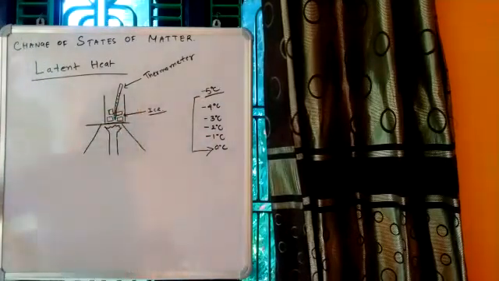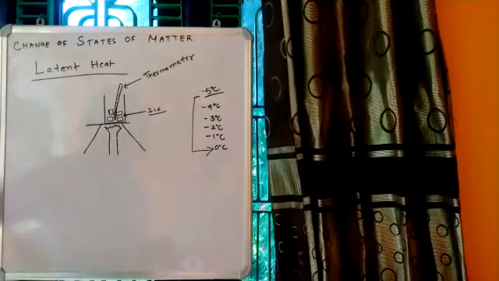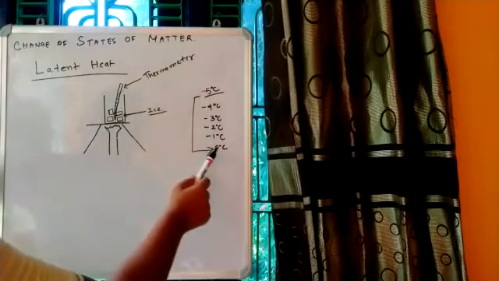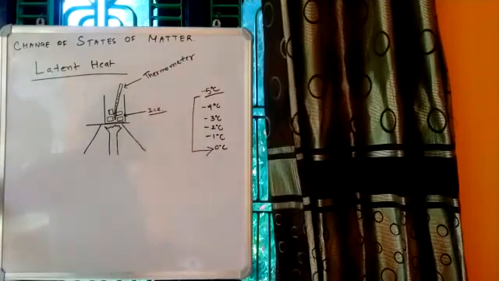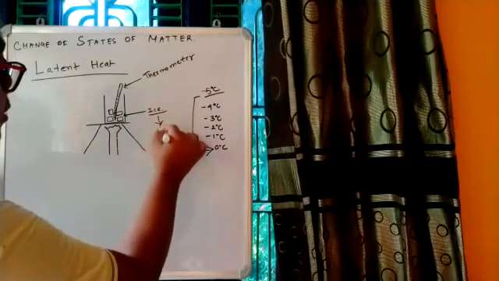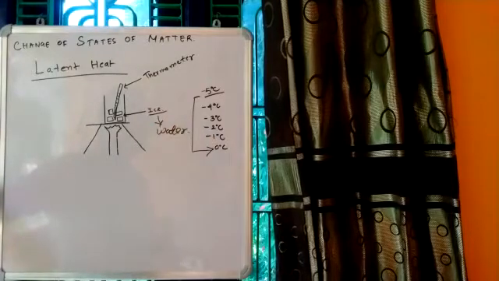So as I already told you, the 0 degree Celsius is the melting point of ice. You all know that the melting point for ice is 0 degree Celsius. So as soon as the temperature here is recorded as 0 degree Celsius, this ice will be converted into what? This ice will be converted into water, correct?